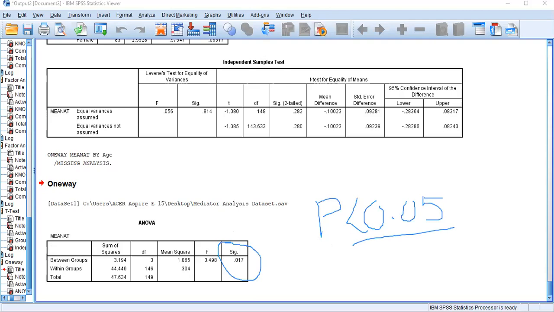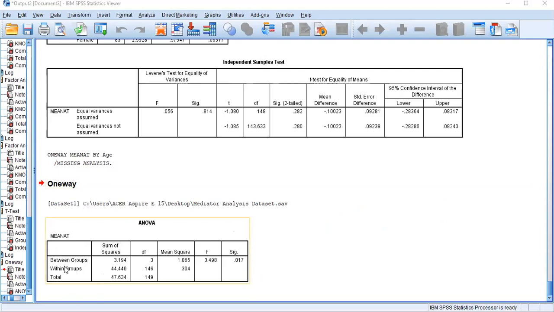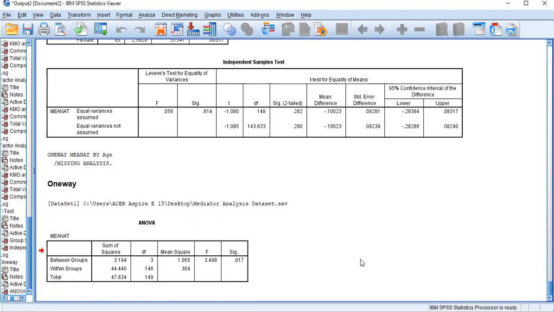Now, the second thing we need to be concerned about is, if there are differences among age groups, what are those differences? Now you have a question. We concluded that there is a statistically significant difference of attractiveness with respect to the age group. Now we want to find out which age group has more attractiveness and which has less. We can do this only if the sig value is less than 0.05. Then we go one step forward.